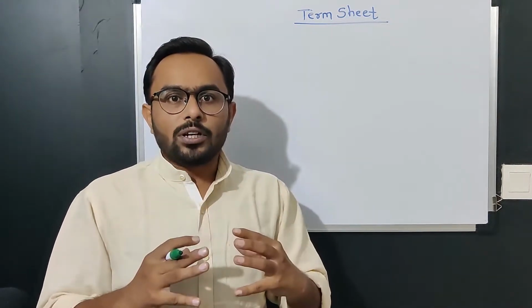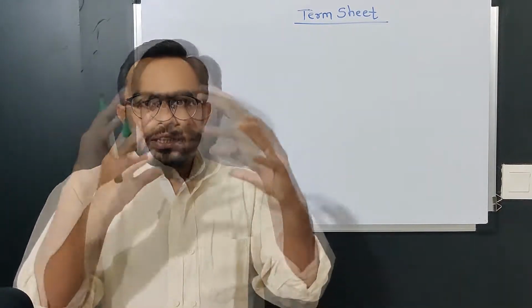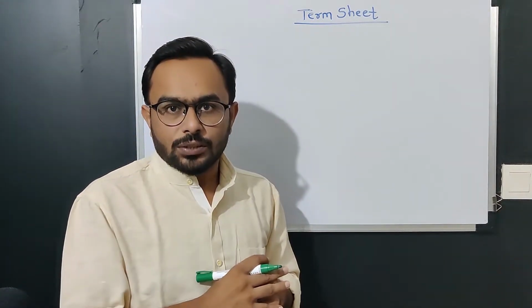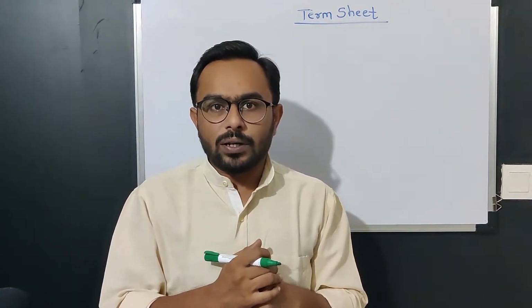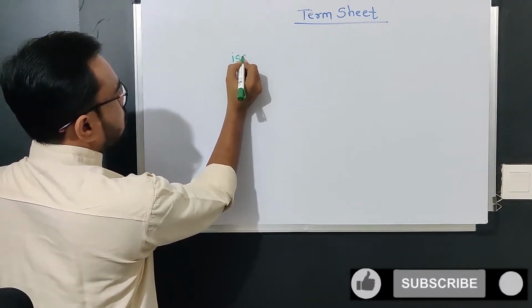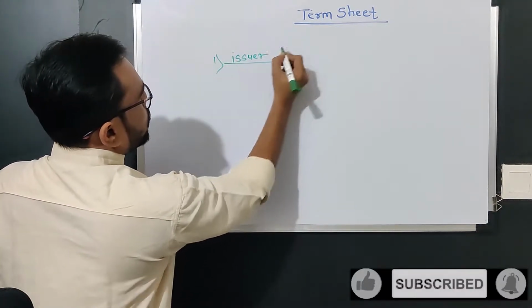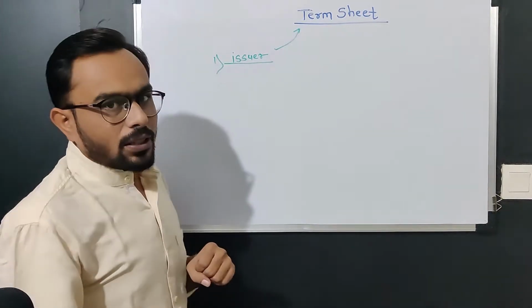There are a few points which are important from the investor and founder perspective that they should include in a term sheet. Let's understand one by one. First is the issuer, the issuer of this document, the term sheet.